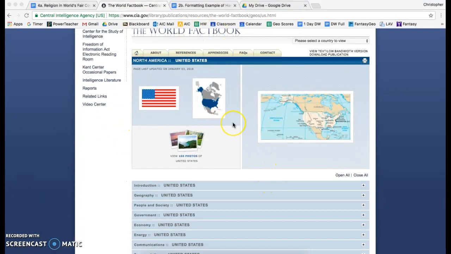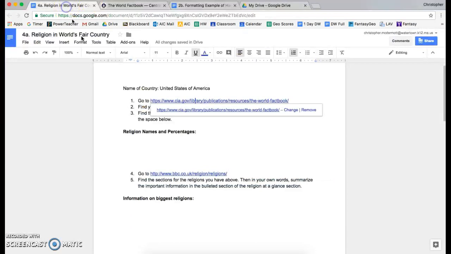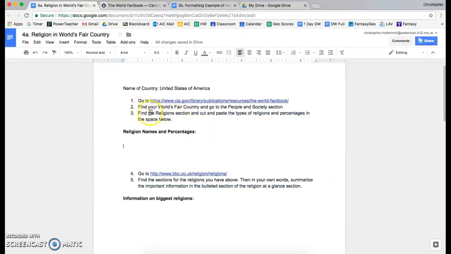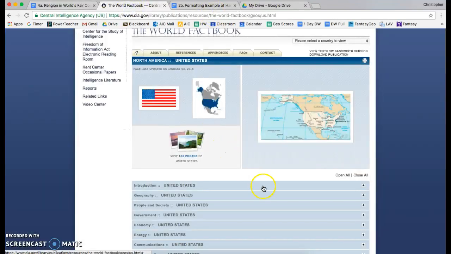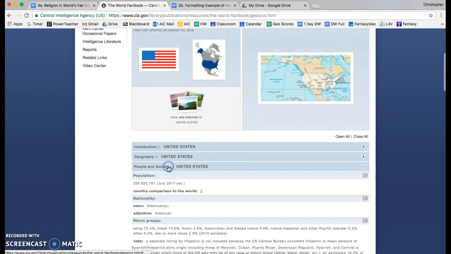Once you've gone to your page on the CIA World Factbook, you're going to do step number 2. Find your World's Fair country and go to the People and Society section. Remember, the People and Society section is right here.